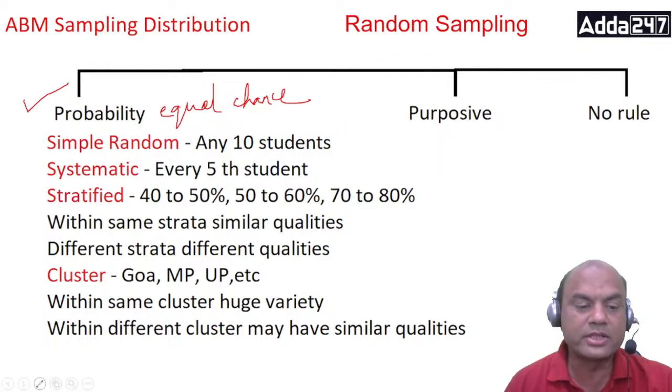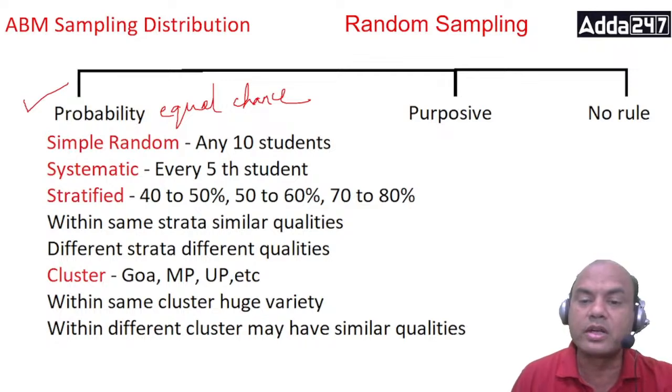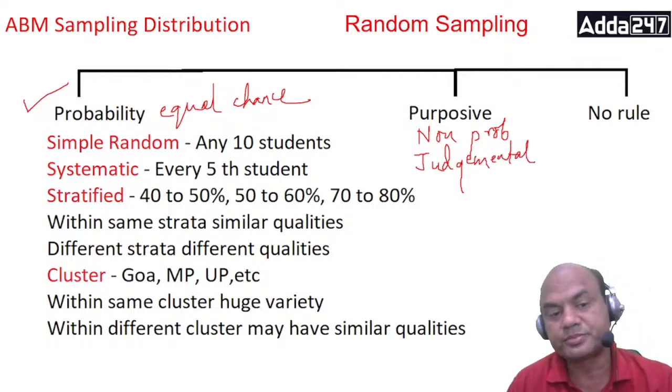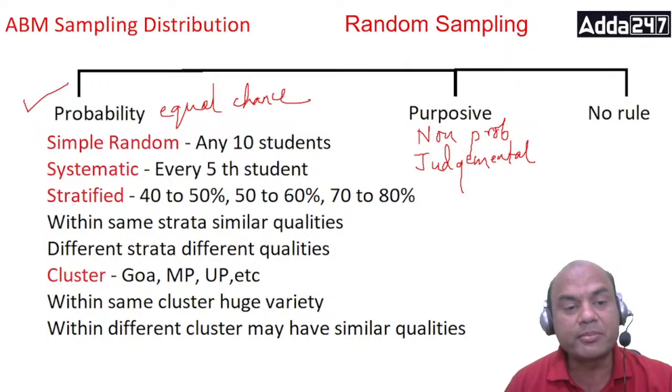Here I'll write the words. It is also called non-probability, I'll just write non-prob. And the next one is judgmental. That is also another name for purposive. Now probability samplings are of four types: simple random, systematic, stratified, and cluster.